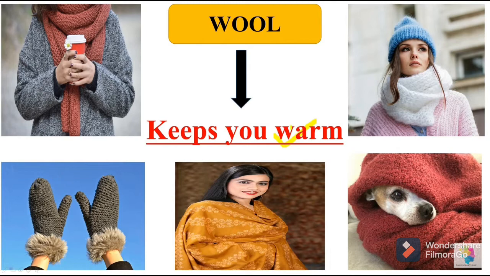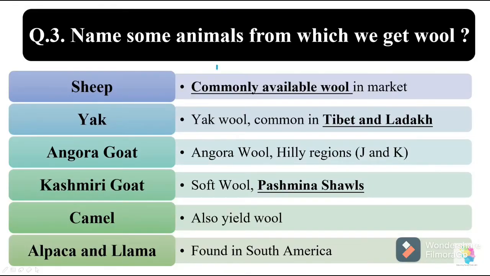So tell me some animals from which we get wool. We discussed this all. You can see here in the chart, sheep wool is commonly available in the market. Then we also get wool from yak, called yak wool, commonly found in Tibet and Ladakh.